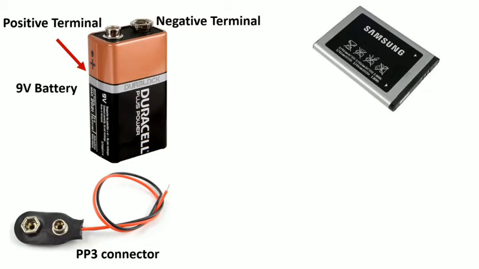Now let's have a look at this battery. This battery is very well known for its use in mobile phones. It has a voltage of 3.7 volts and is a lithium-ion battery. Lithium-ion batteries are capable of storing large amounts of charge in a very little space. And the most important feature of this battery is that it is rechargeable.